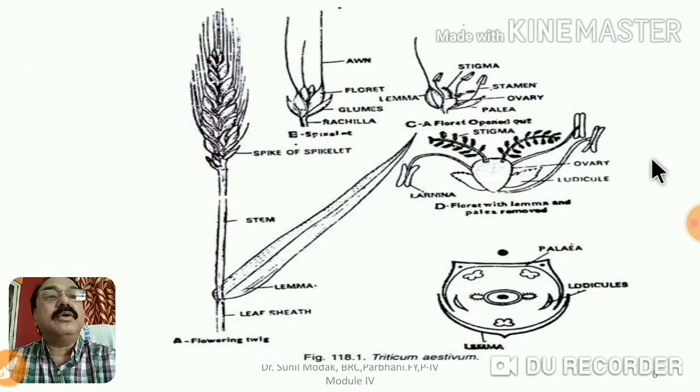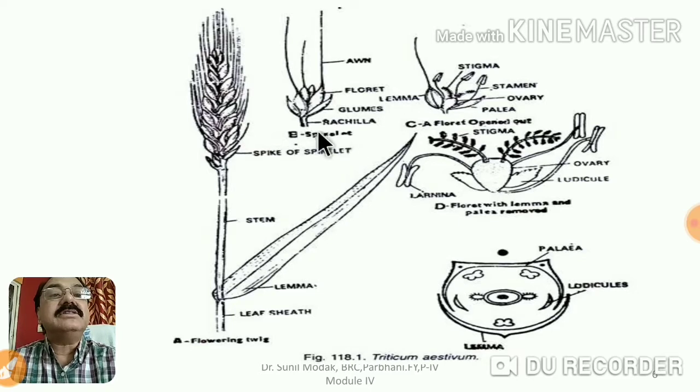These are some more diagrams that you have to draw in your examination and your journal also. These are called line sketches, where you can see the habit or flowering twig, inflorescence, then stem, and this is the leaf. Here you can see the flower, a typical flower. These are some of the diagrams. This is the spikelet. We will discuss all these things in much more detail.